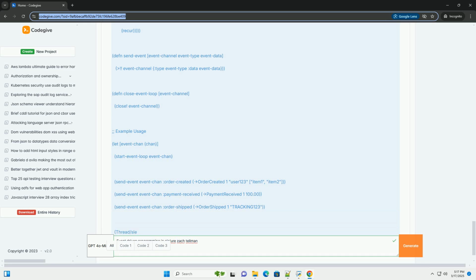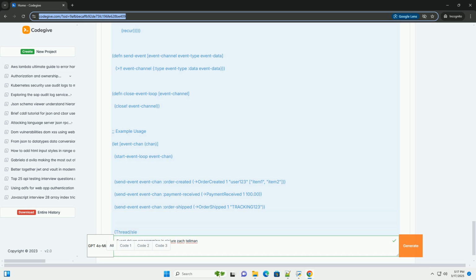Asynchronous shipping: the handle order shipped event handler now launches a go block to simulate the shipping process. This process waits a random amount of time and then sends a shipping completed event back to the event channel. Event dispatcher: the dispatch event function now takes the event channel as an argument, allowing it to send events back to the loop for asynchronous operations. Non-blocking sends: the send event method uses a non-blocking put instead of a blocking put, so that events are passed to the channel non-blockingly.